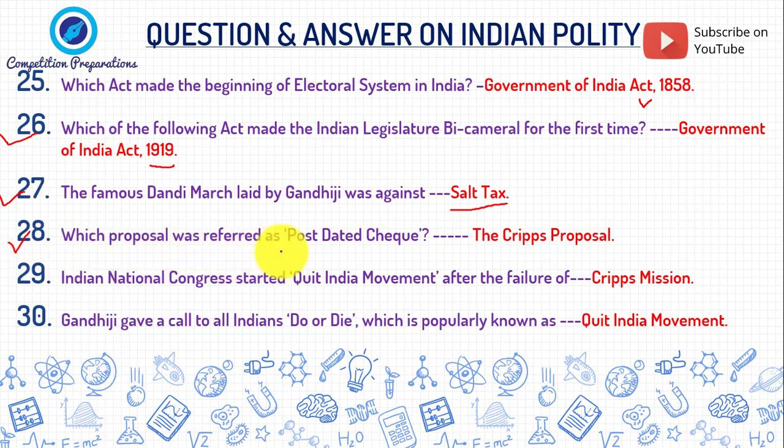28th question. Which proposal was referred to as a post-dated cheque? The Cripps proposal. 29th question. The Indian National Congress started the Quit India movement after the failure of the Cripps mission. 38th question and last question of this session. Gandhiji gave a call to all Indians, do or die, karo ya maro, which is popularly known as the Quit India movement.